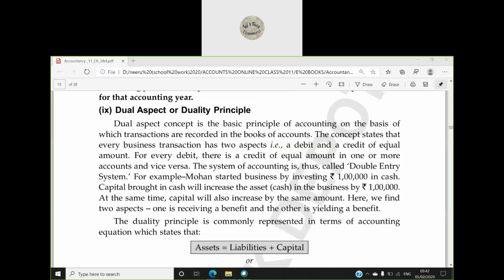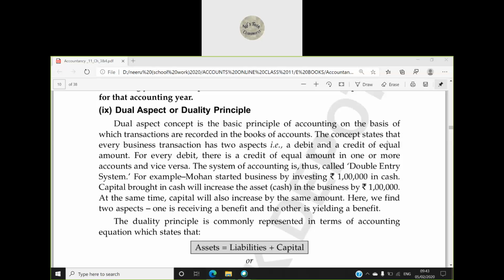So the dual aspect concept says that on the basis of every transaction there will be two aspects of that transaction. One will be debit and the other will be an equal amount of credit. So for every debit, there is a credit of equal amount in one or more accounts and vice versa.